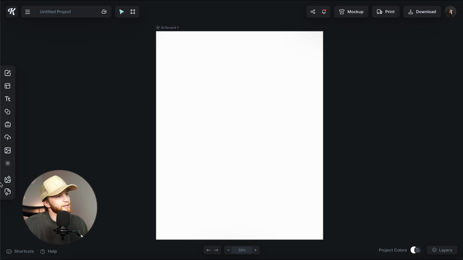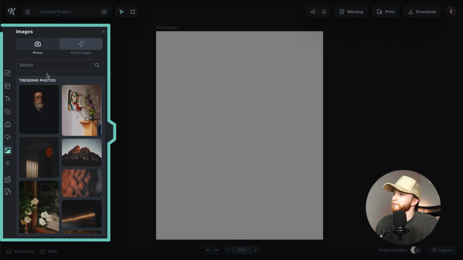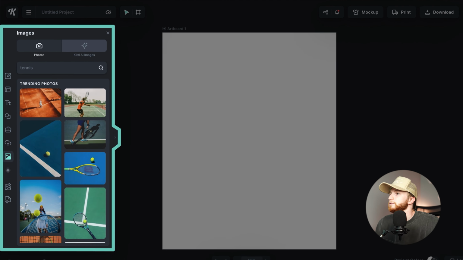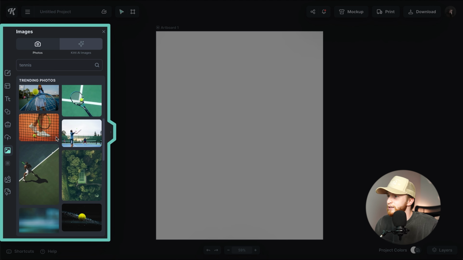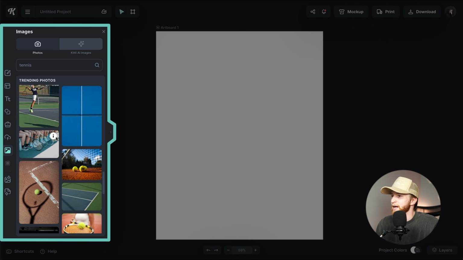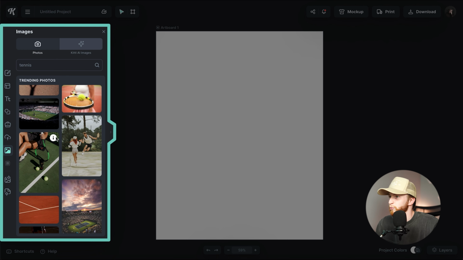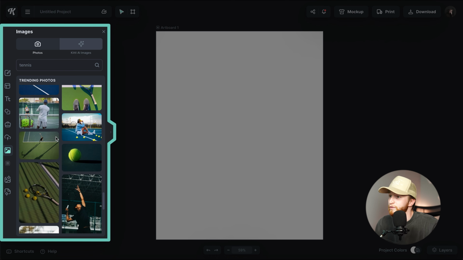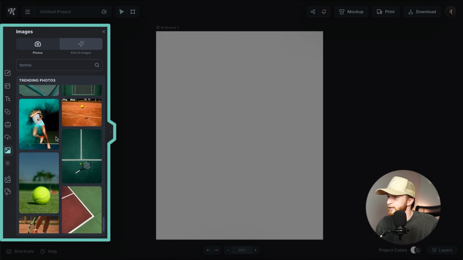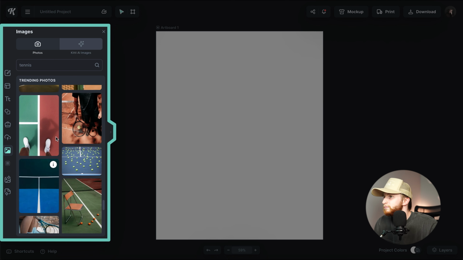So first thing I'm going to do is look for a good photo. I'm just going to go to my photos panel and type in tennis. And I'm going to need to scroll through these for quite a minute, because having a good photo is like the bread and butter of a movie poster. And I need to make sure that what I'm using is awesome.